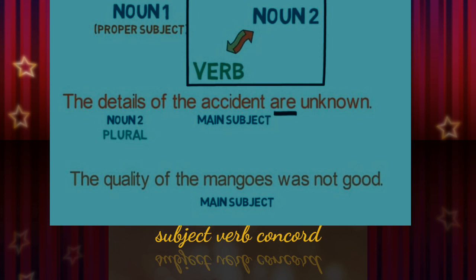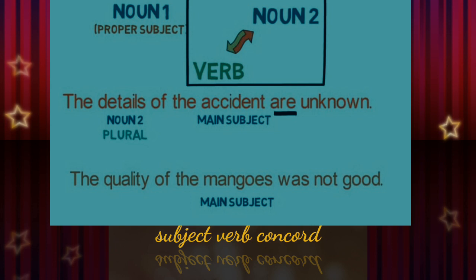Details. So, details is plural, and that's why we have to use a plural verb form. Look at the next sentence. The quality of the mangoes was not good. Mangoes is the main subject in this sentence, but we prefer quality. We are talking about the quality of those mangoes. That's why we have to use the singular verb form.